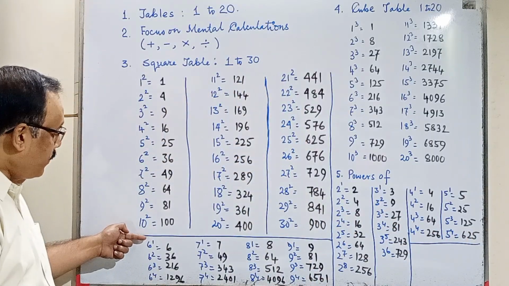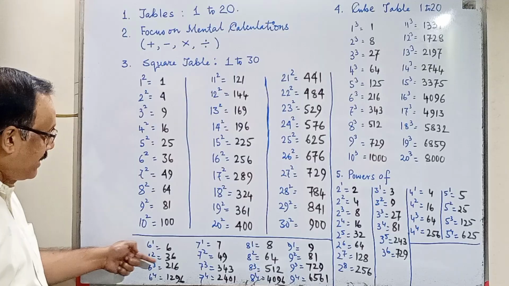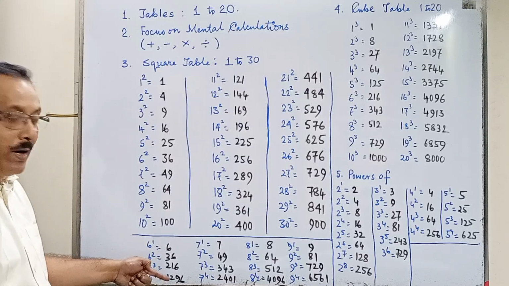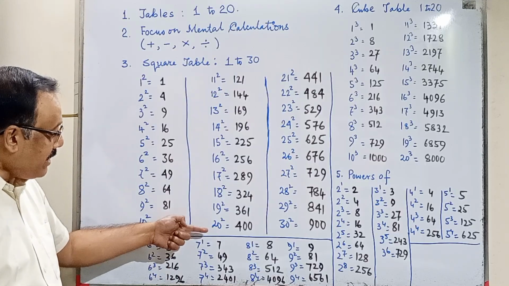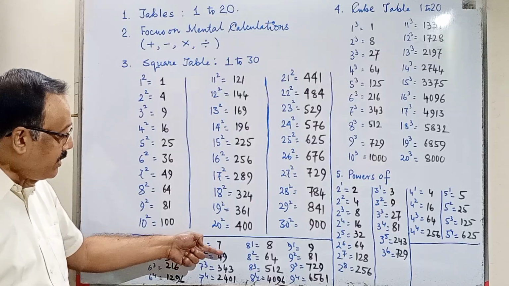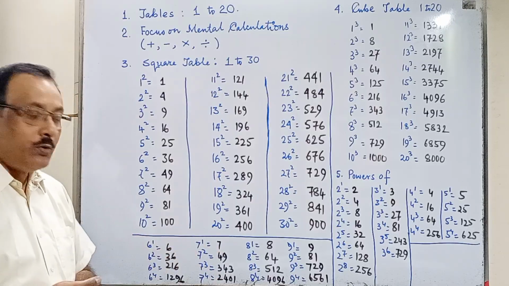For 6, 6 to the power 1, 6. 6 square is 36. 6 cube is 216. 6 to the power 4, 1296. 7 to the power 1 is 7. 7 square is 49. 7 cube is 343. 7 to the power 4 is 2401.